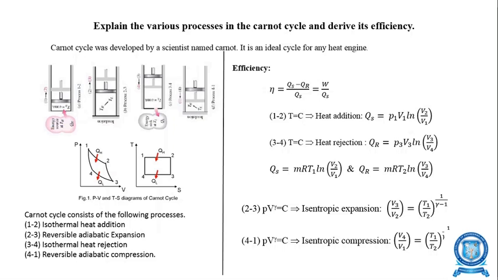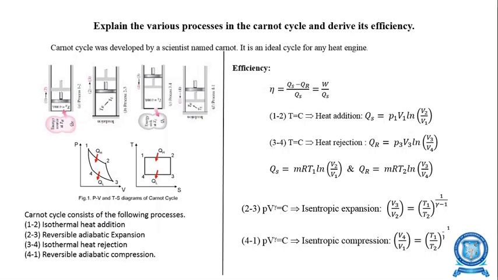As we know, no engine is capable of producing 100% efficiency, because every heat engine should have a loss. But in the case of the Carnot engine, it produces the maximum efficiency compared to any other existing engine. But practically it is not possible, as we know that everything in the world is irreversible. But we are considering the Carnot cycle or Carnot engine for comparison, since the Carnot engine gives maximum efficiency compared to other engines.